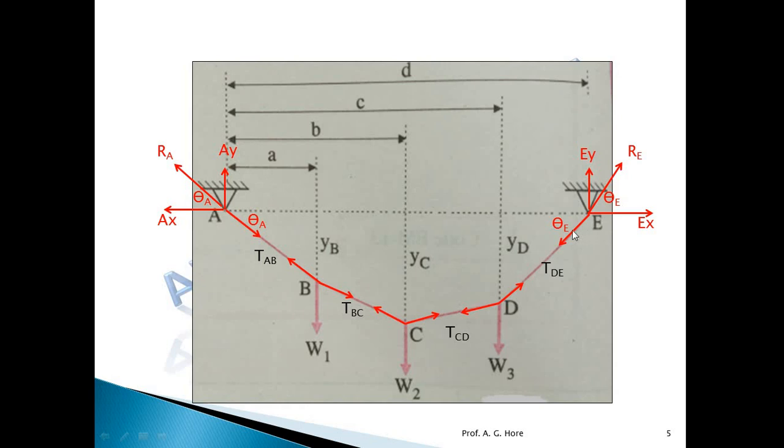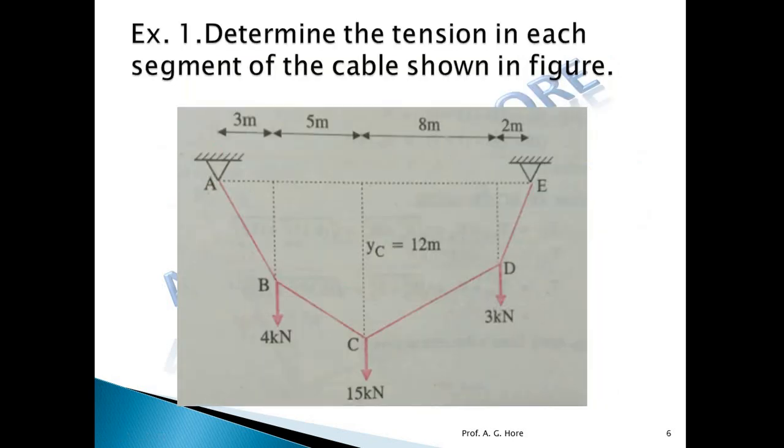Okay, and one more point is there. If we join the supports with a horizontal line, the vertical distance for point B, that is YB, is known as the sag at point B. Similarly, the sag at point C and the sag at point D. So these are the theory of the cable. Now we'll discuss the numerical on it.